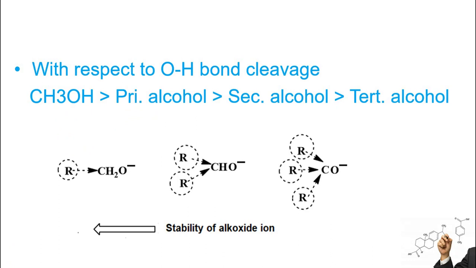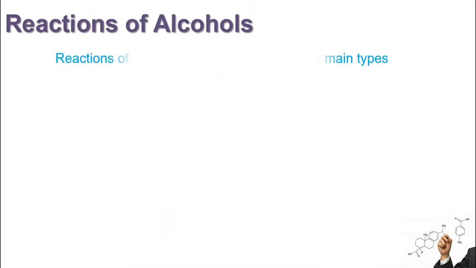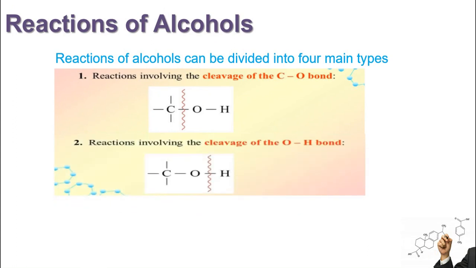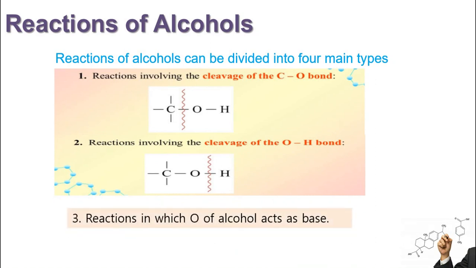Now let's start with the reactions of alcohols. Reactions of alcohols can be divided into 4 main categories. First category is the reaction in which the carbon-oxygen bond is broken. Second type is the reaction in which the oxygen-hydrogen bond is broken. Another type is one in which oxygen is acting as a base, donating its electron pair to other substances. And at the end, we will discuss oxidation reactions of alcohols.